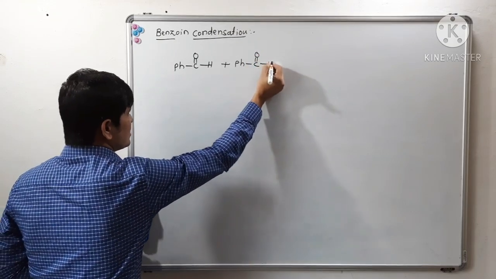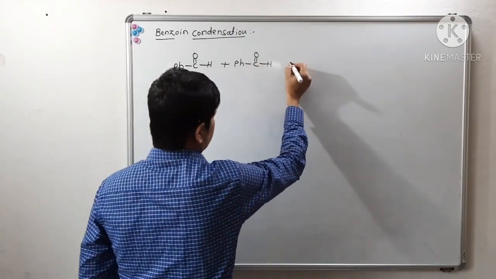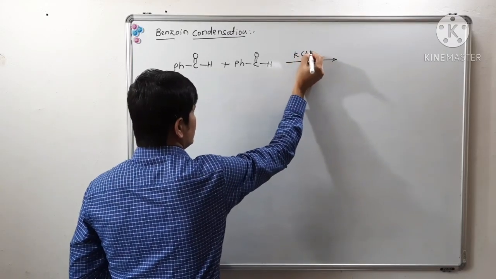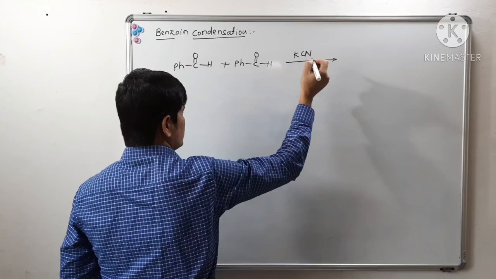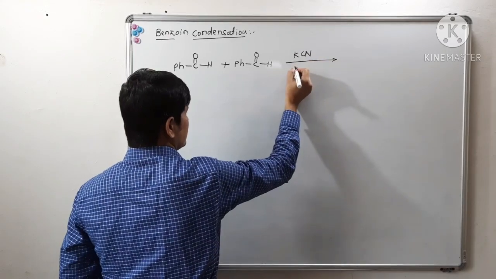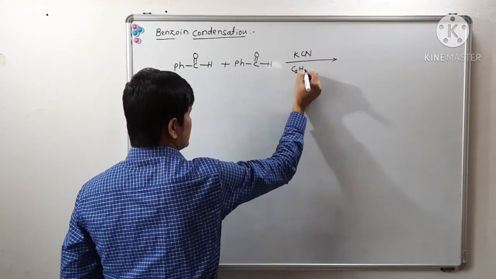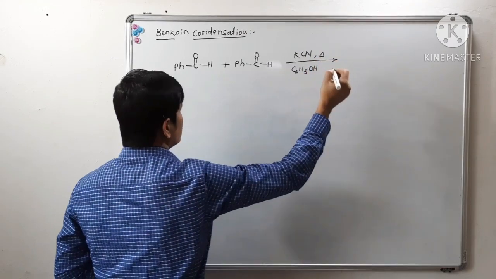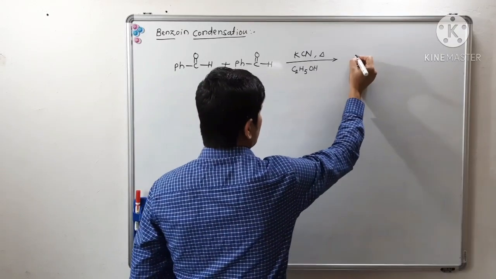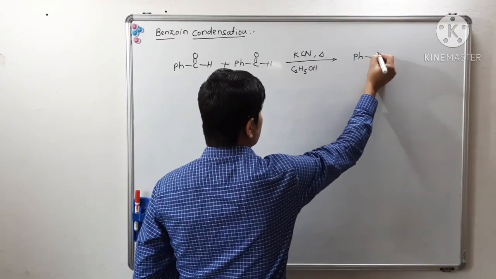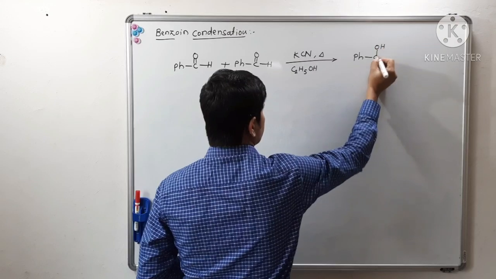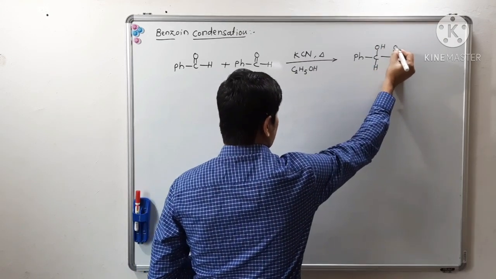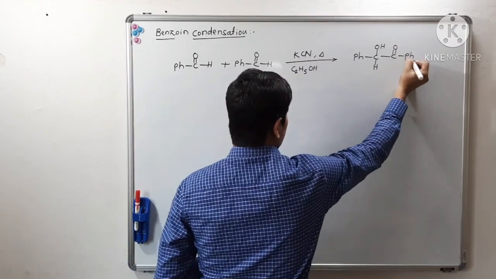Okay, what is this? Benzaldehyde molecule, isn't it? Benzaldehyde molecule is reacted with potassium cyanide, and the solvent is ethanol. So what will we get? See, we will get alpha hydroxy aromatic ketone.